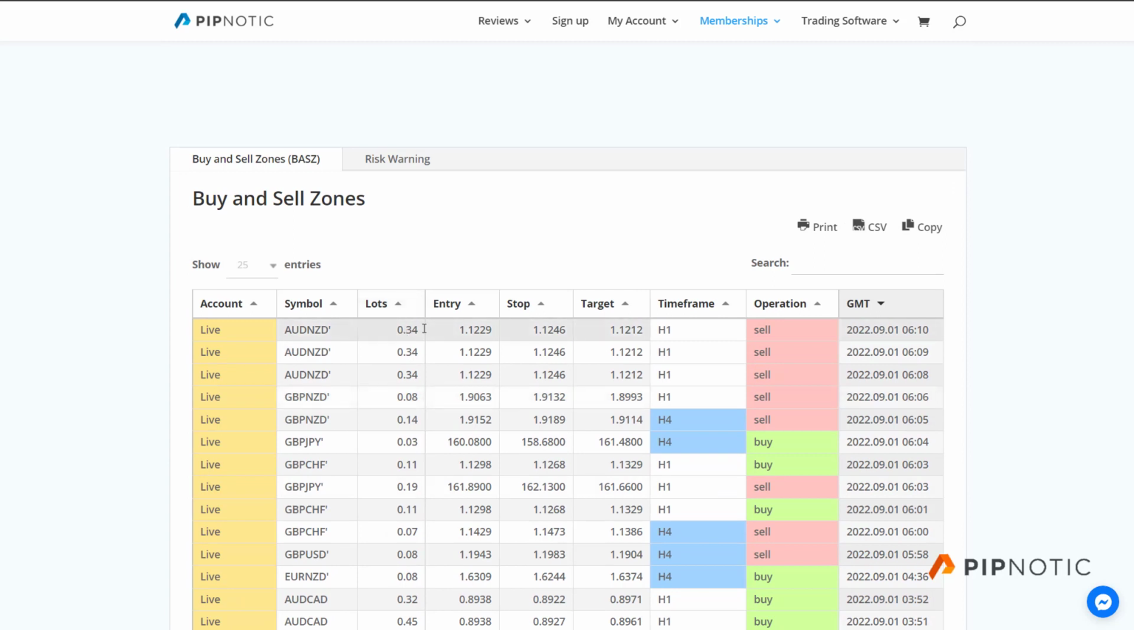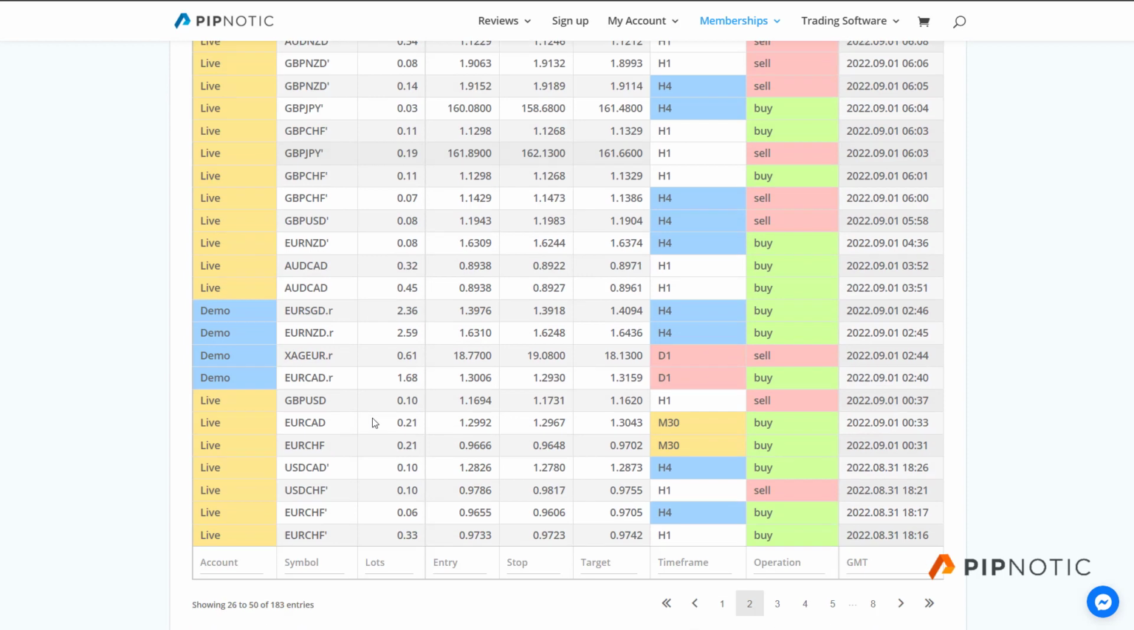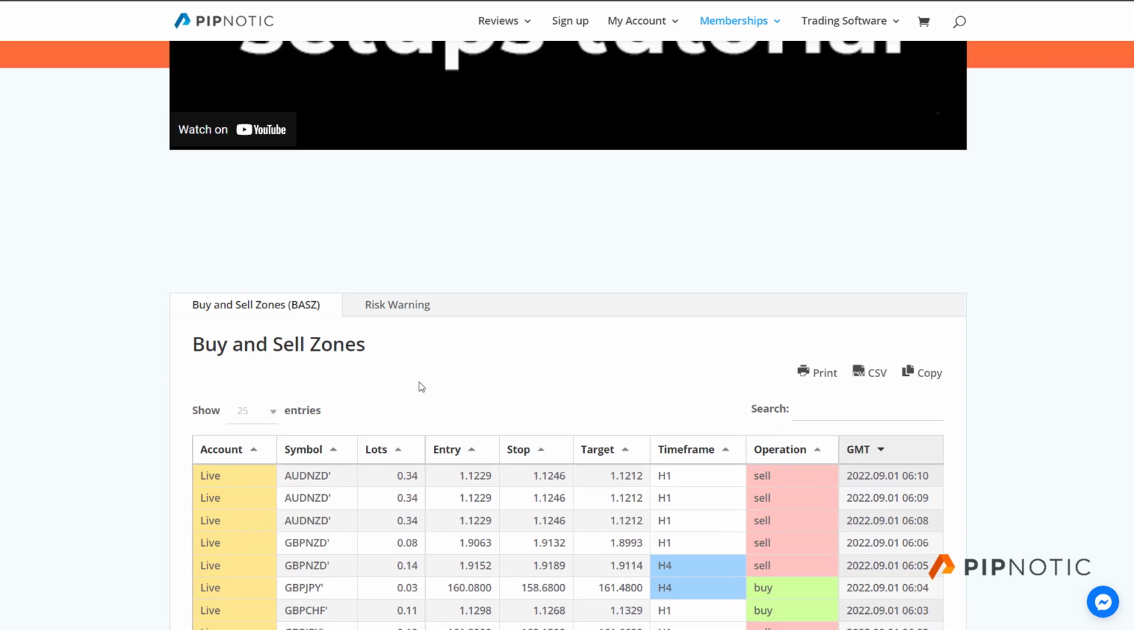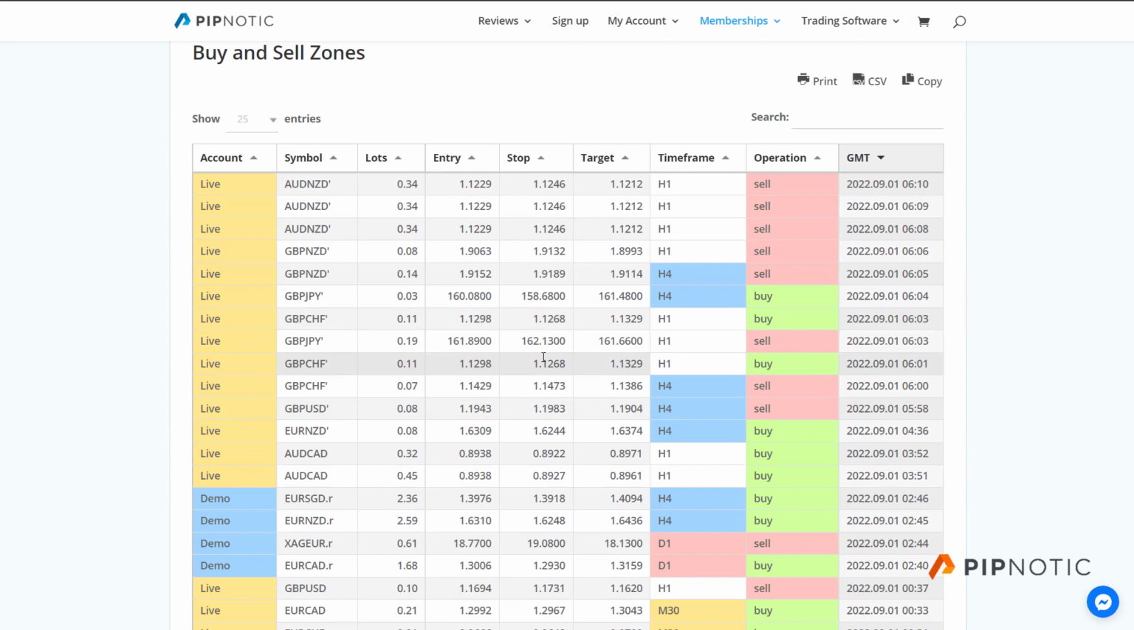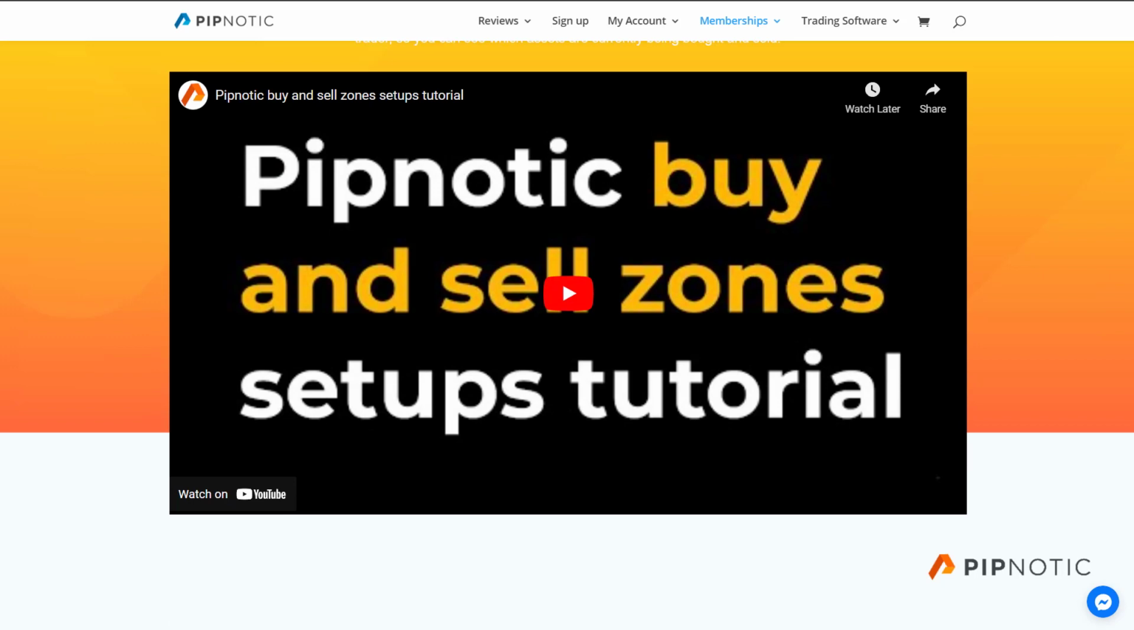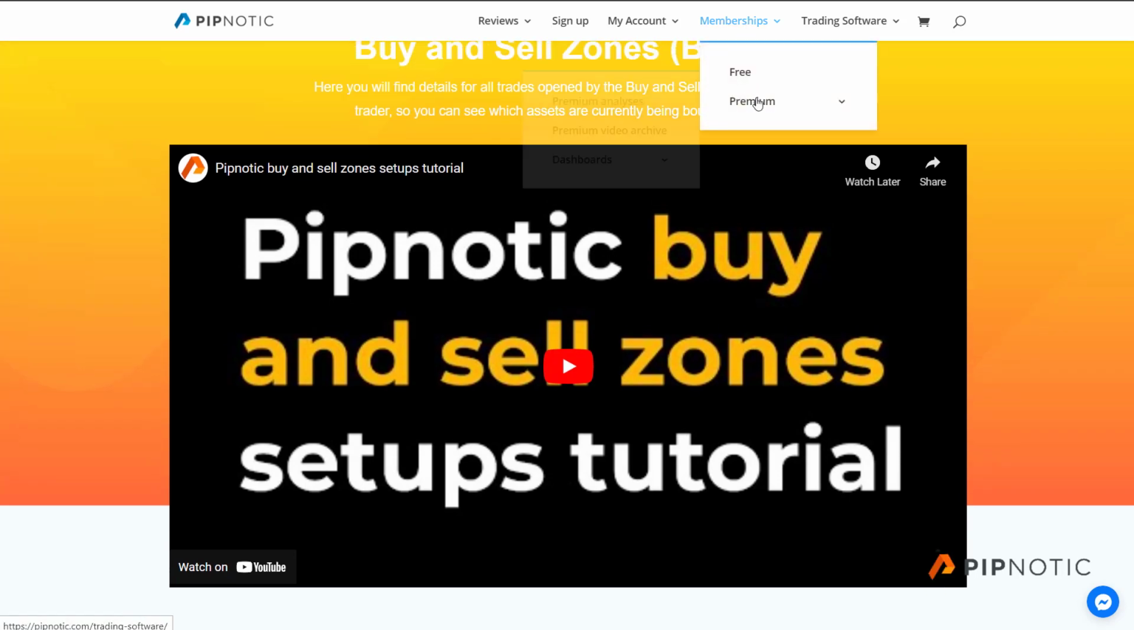We have the lot size, we have the entry, the stop, and the target, and the time frame, and of course the operation. And this is the time. This is GMT when this order was placed on the person's computer. Okay, so super cool information. So this enables us to kind of see what all of the different algo traders out there, the buy and sell zone robots, are trading on all of these different accounts. And we have buy and sell zones running on about 50 to 60 different accounts, both live and demo. So this is very interesting information. You can use this as well for inspiration to your own trading.